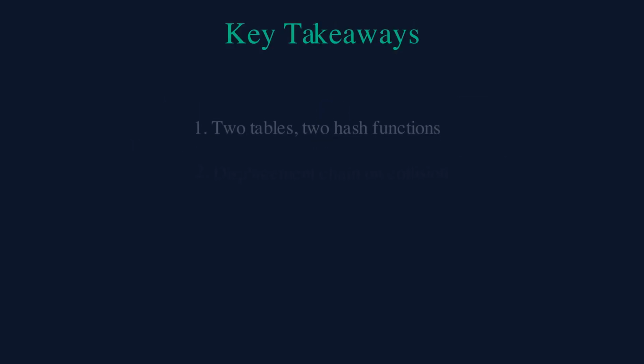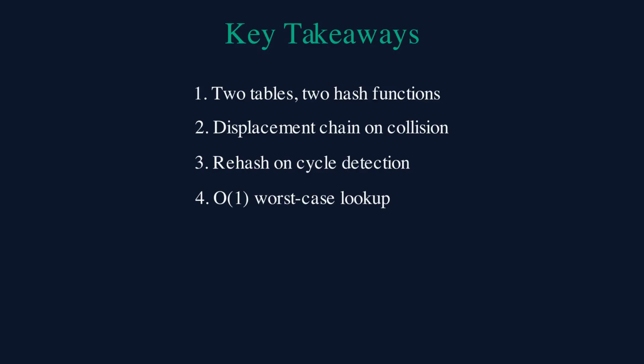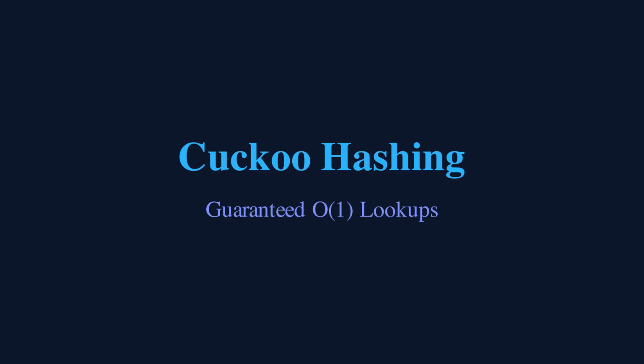To summarize, cuckoo hashing uses 2 tables and 2 hash functions. It kicks out existing keys to make room like a cuckoo bird. This guarantees O(1) worst-case lookups. That's cuckoo hashing, an elegant solution for guaranteed constant-time dictionary operations.